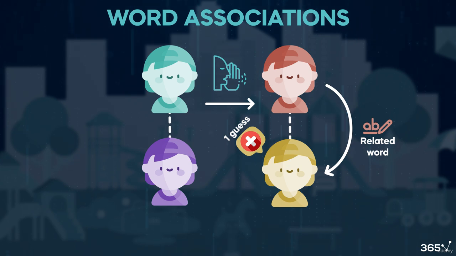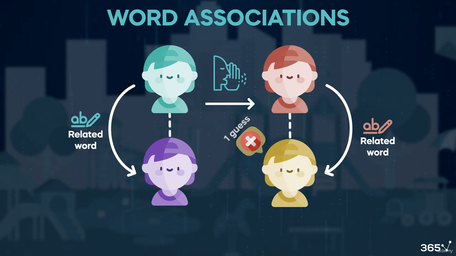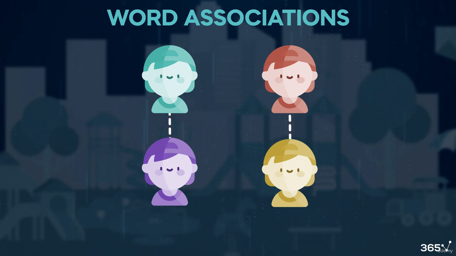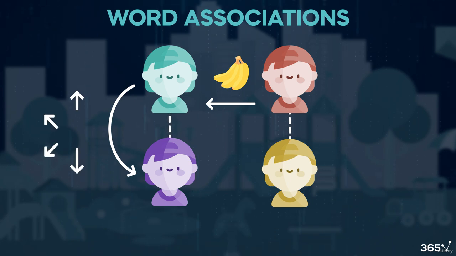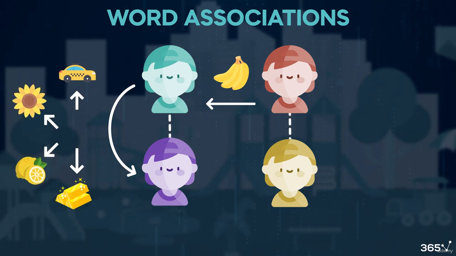If incorrect, the next team can describe the secret word with 1 word. The first to guess the original whispered word wins. For instance, if I hear banana, I might say yellow to my teammate. But yellow can be associated with many things, including taxis, sunflowers, lemons, or gold.